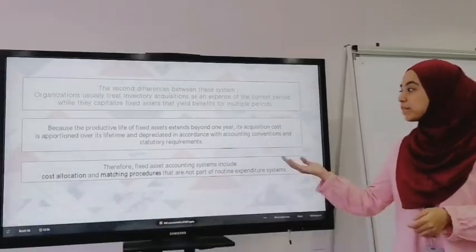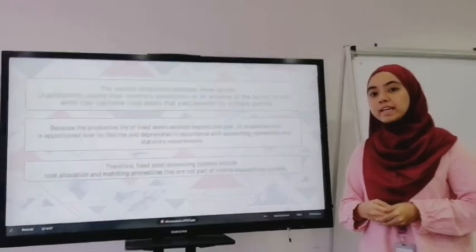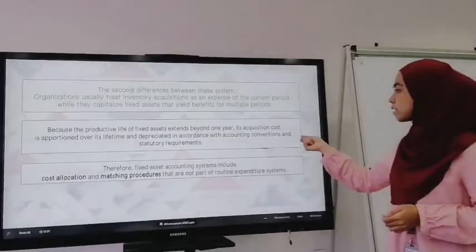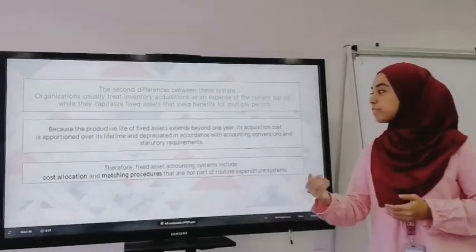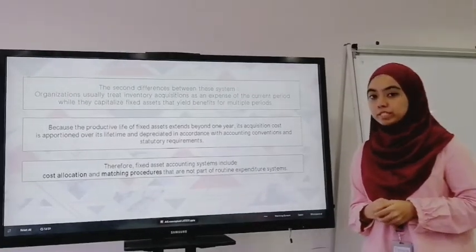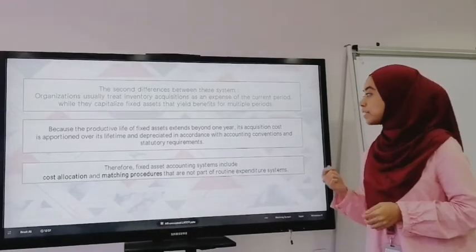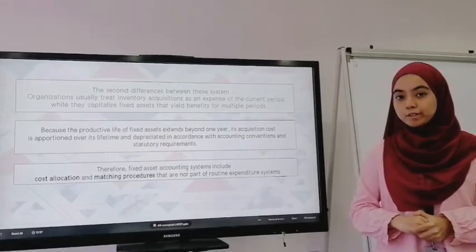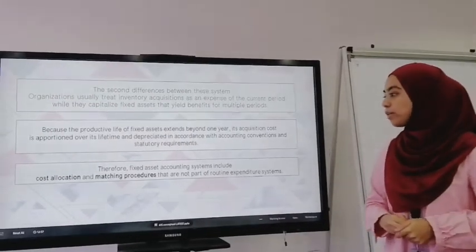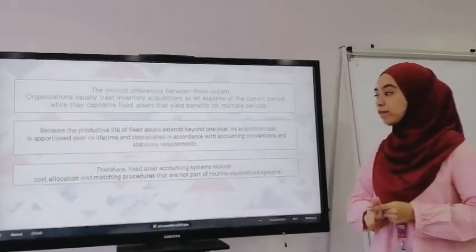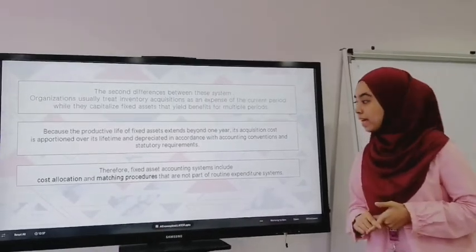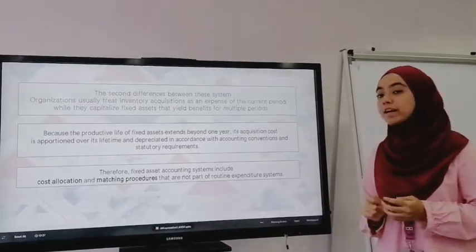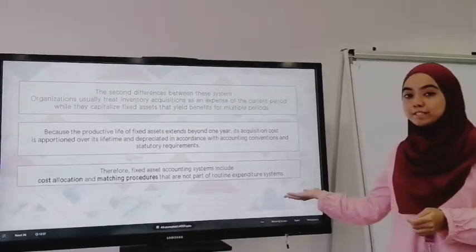Because the productive life of a fixed asset extends beyond one year, its acquisition cost is apportioned over its lifetime and depreciated in line with accounting convention and statutory requirements. Therefore, the fixed asset system includes two criteria, cost allocation and matching procedures, and that is not part of the routine expenditure system.